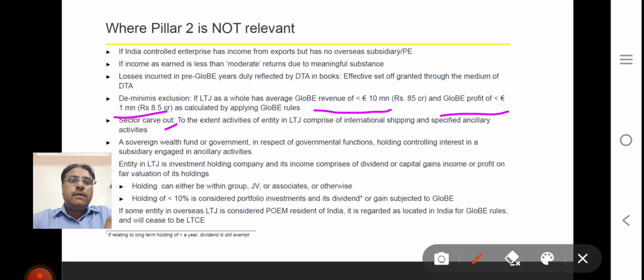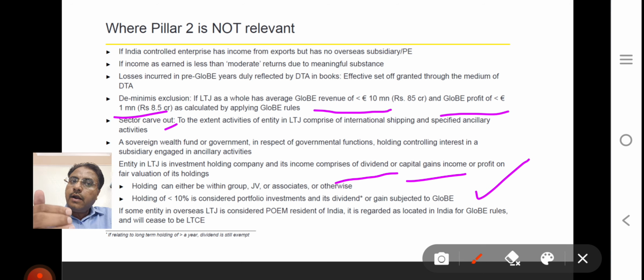It also says portfolio: if you are invested in some kind of subsidiary and earning some passive income or dividend, capital gain, then the GloBE rule excludes that profit. It says if you are holding less than 10%, then portfolio profit from dividend and capital gain is subject to tax.